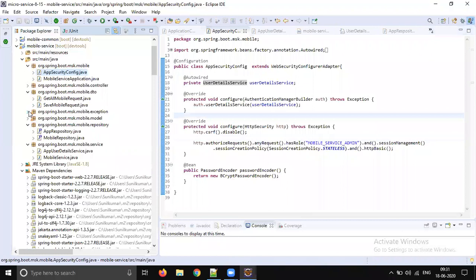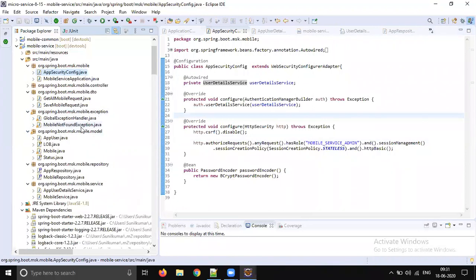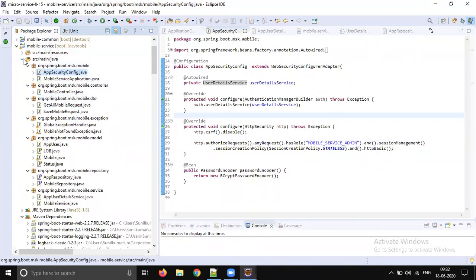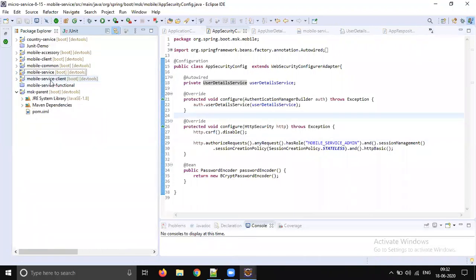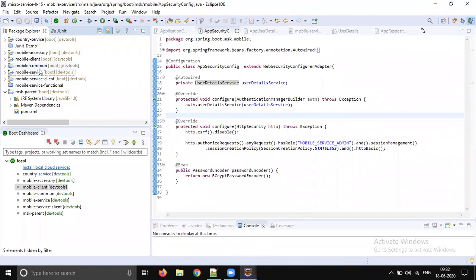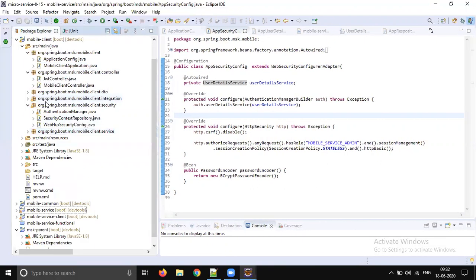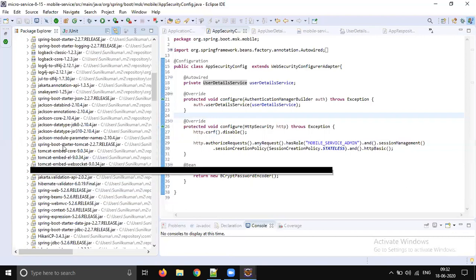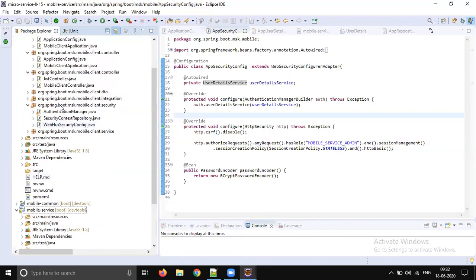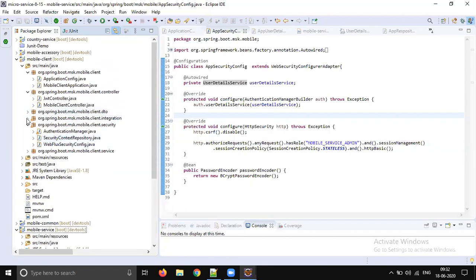The remaining files are all our business logic files, exception handling and everything, so let's not touch those. Let's go to the client. We need to pass the username and password. In the mobile service, this is a different table. We created a JPA users table like that. Let's see the model first.